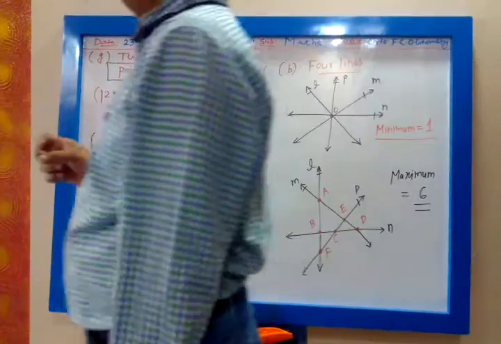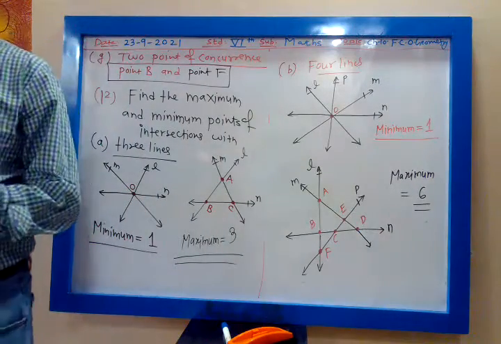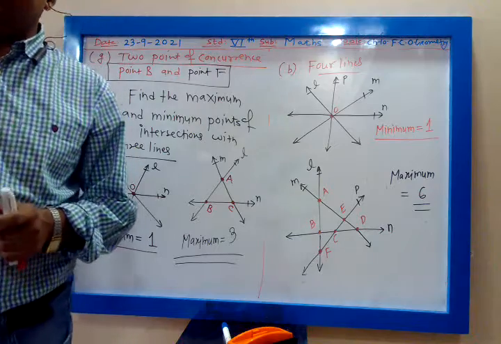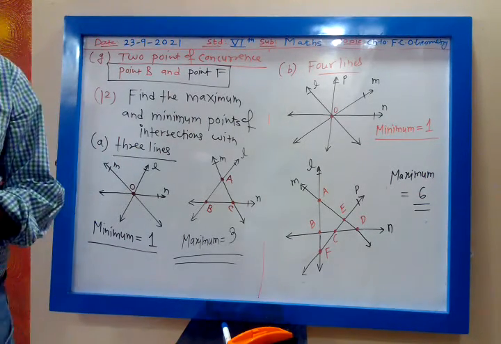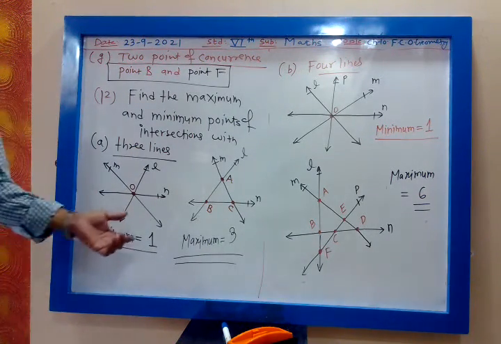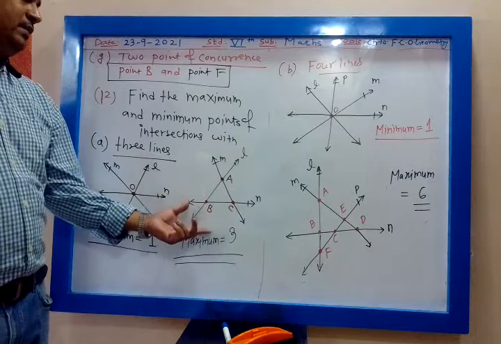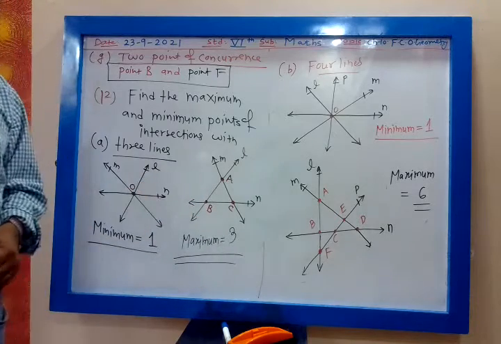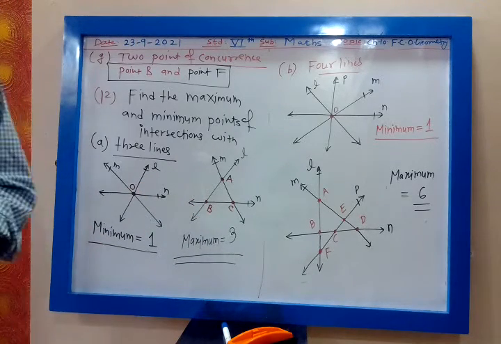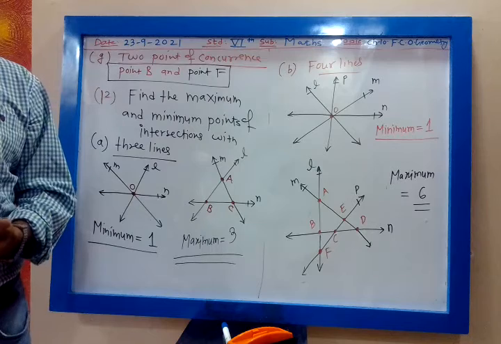So minimum point of intersection, whether it is 3 lines or 4 lines, it will be 1. But for maximum point of intersection, for 3 lines it will be 3, for 4 lines it will be 6.